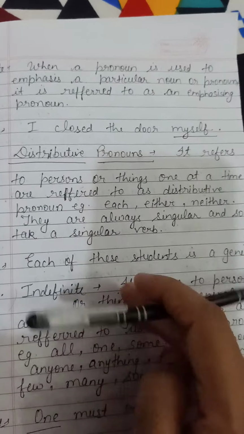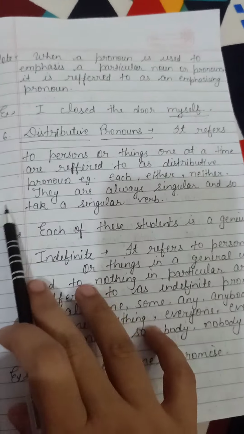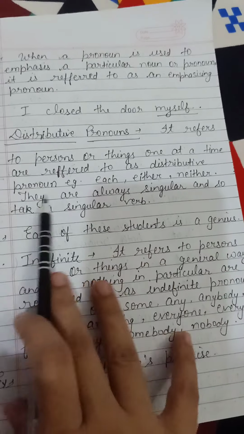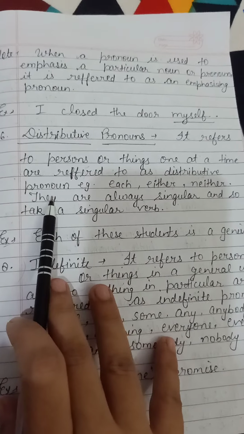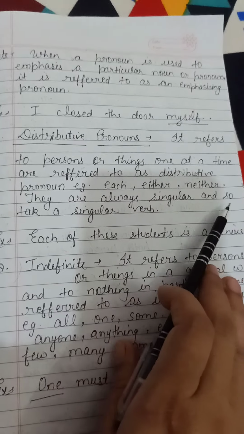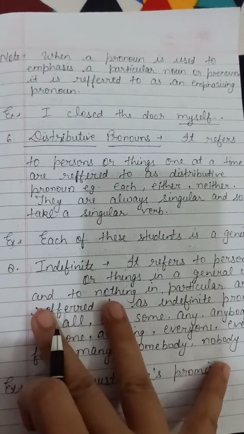Next is distributive pronoun. It refers to persons or things one at a time. For example, each, either, neither; they are always singular and so take a singular form.